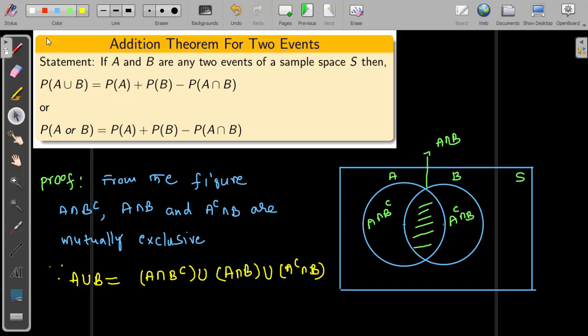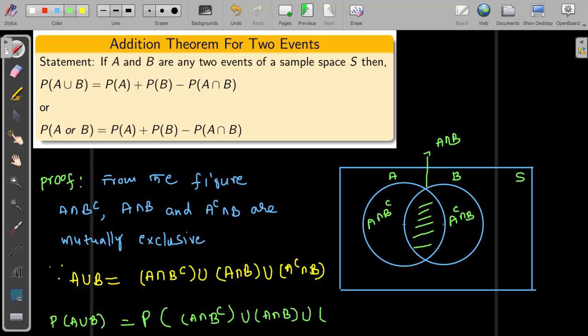Now apply probability on both sides. The probability of A union B is equal to the probability of the same set, A intersection B complement union A intersection B union A complement intersection B. On the right side, as already mentioned, A intersection B complement, A intersection B, and A complement intersection B are mutually exclusive.